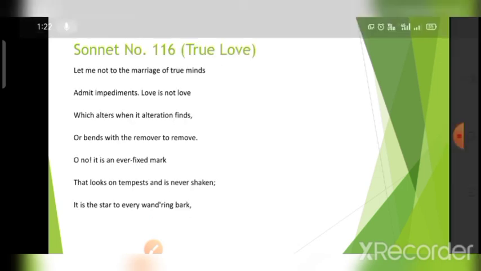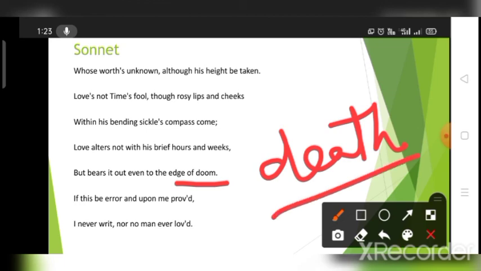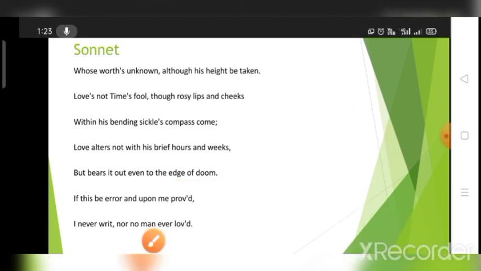Edge of doom, that is death. It is going to continue, even to the death. So he said that with the passage of time, beauty can be lost, but not true love. The physical characteristics can lose their relevance, but not true love.